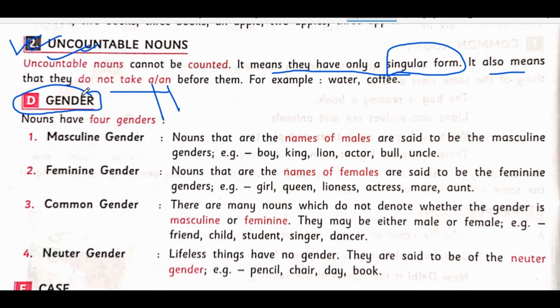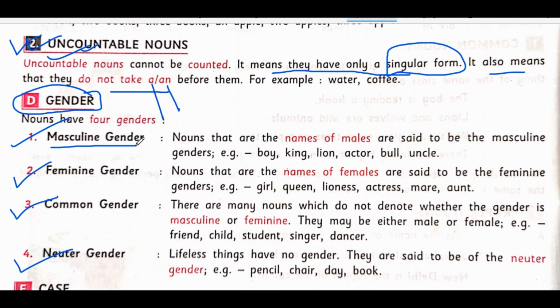They are masculine gender, second is feminine gender, third is common gender, and fourth is neuter gender. Now let me explain this topic broadly. What is masculine gender? Masculine gender are those nouns which only indicate male things. For example, boy, king, lion.